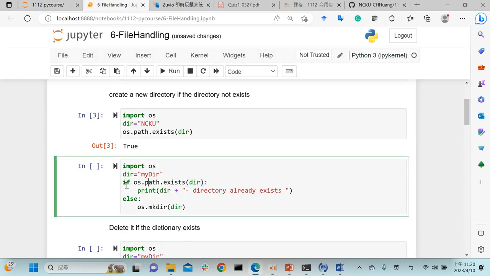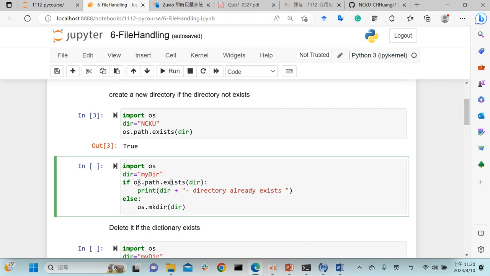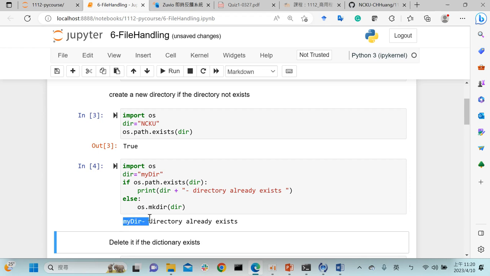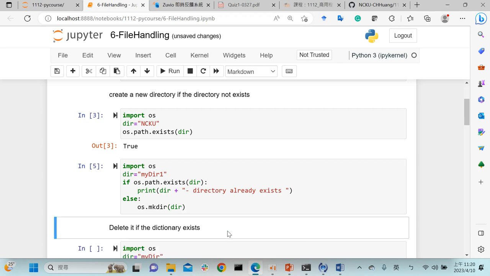So now it's the same situation. We need to evaluate whether mydir exists in our computer or not. If that is true, it will just print this statement. If that is false, it will help us create another folder. So we run it, and the result will be that my directory already exists. It just shows this statement. But if I use mydir1, what's the result? I think it will create a new one, right? So we run it again.